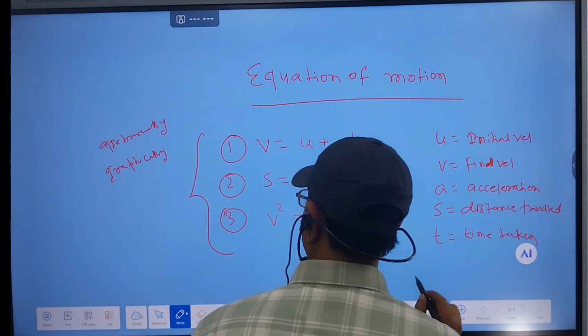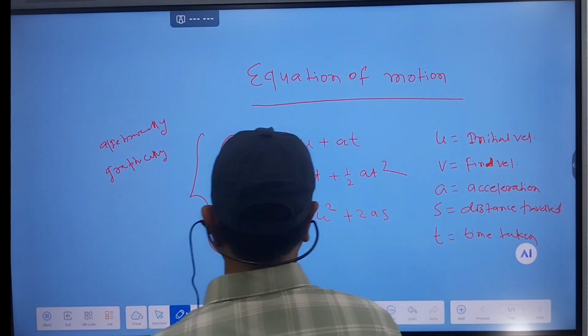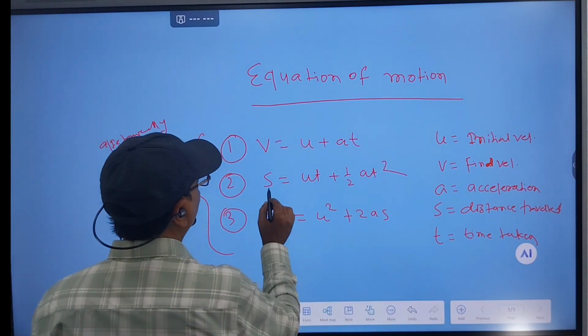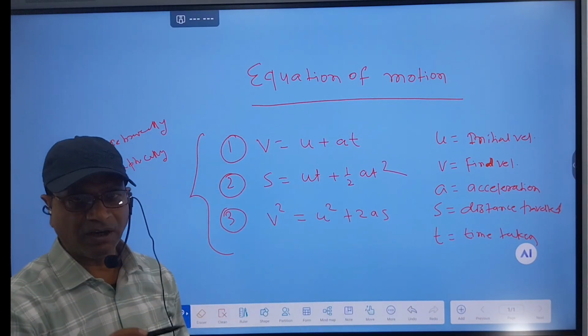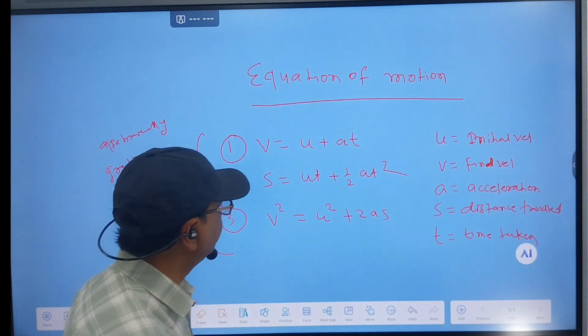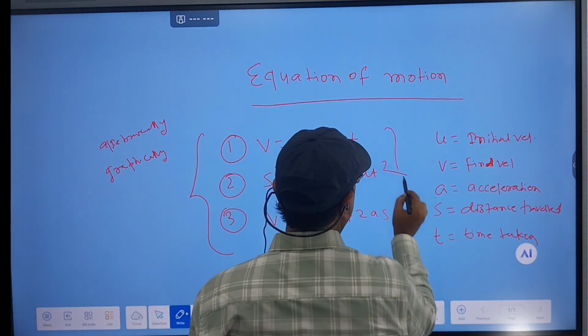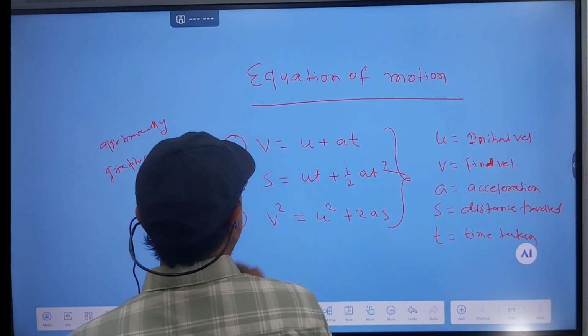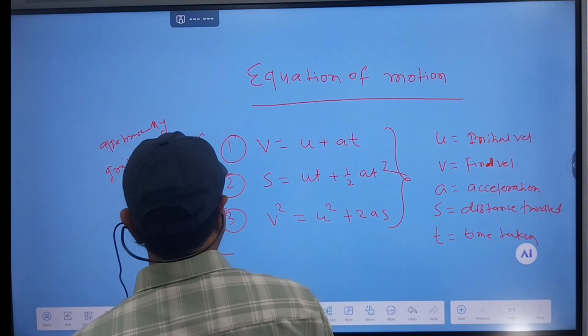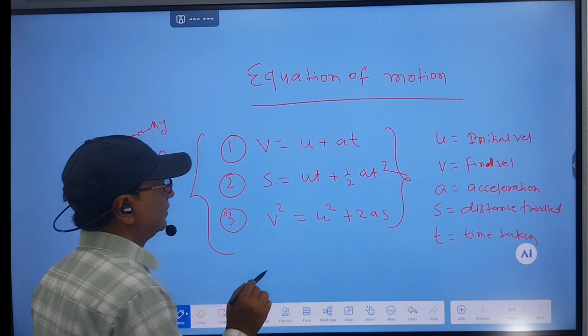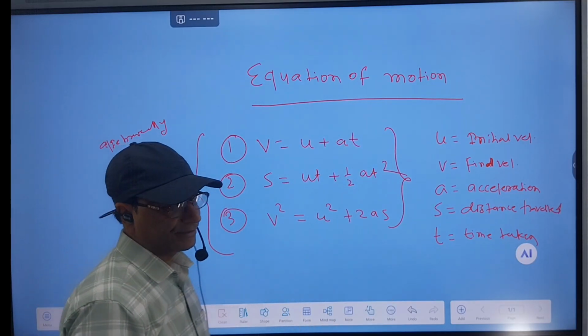Generally, a question can be asked: prove S equal to UT plus half AT square graphically. So these three formulas are called the equations of motion, and we will prove them in the later video.